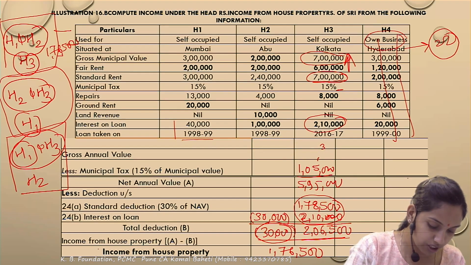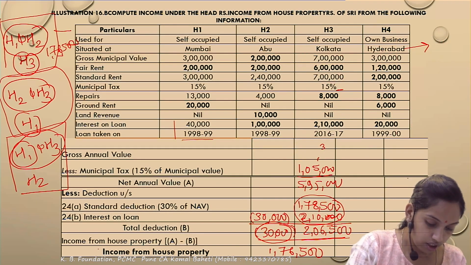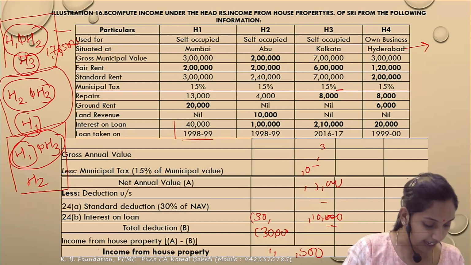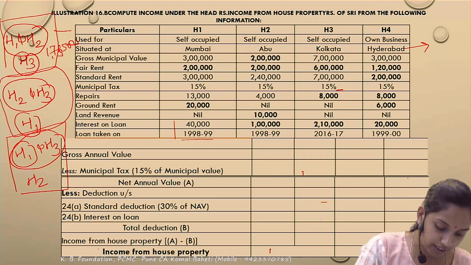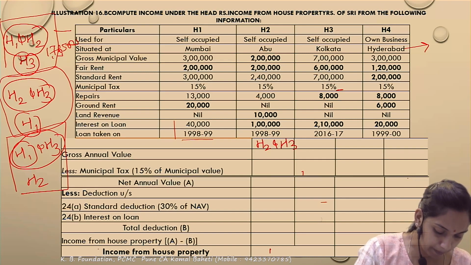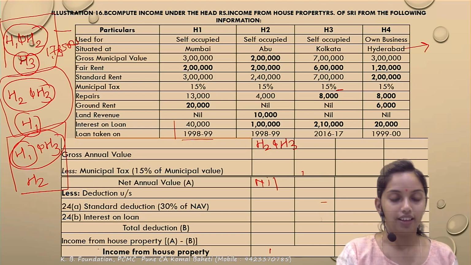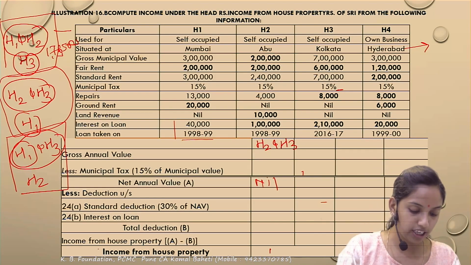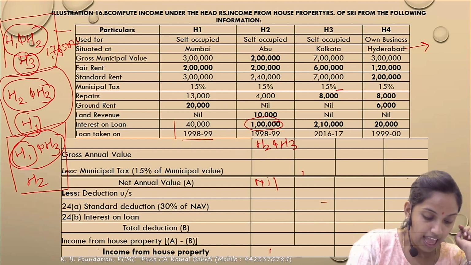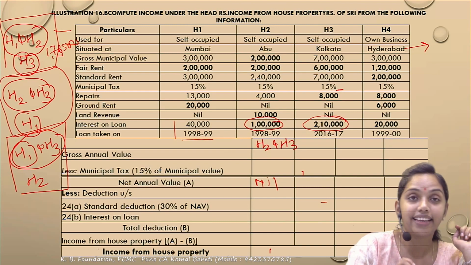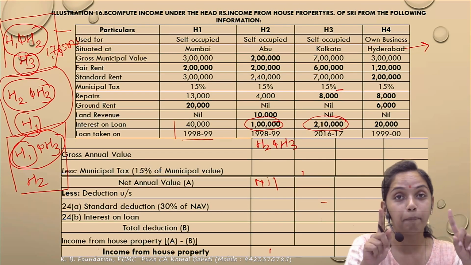Now the second option. What is the second option? Second option with us is, correct, house 2 and house 3 are self-occupied. Correct. So for house 2 and house 3, what is important? Their NAV is nil. तो हमको किसका deduction मिलेगा? I will get the deduction of only interest on borrowed capital. So house 2 and house 3. हाउस 2 के ऊपर का इंटरेस्ट कितना है? That is 1 लाख. Correct. And house 3 के ऊपर का interest है 2,10,000. I need to decide the upper limit.